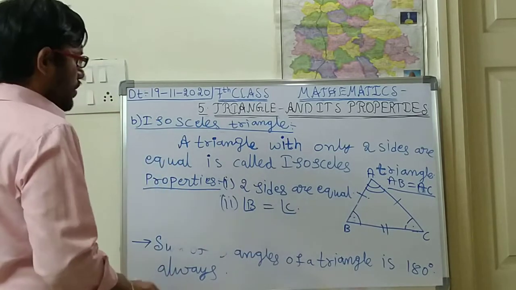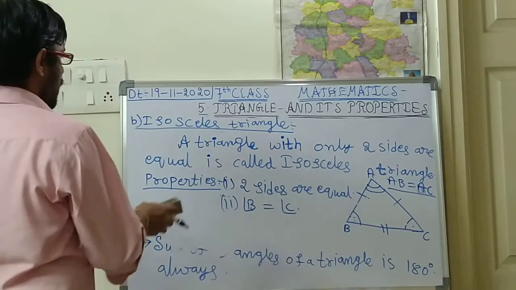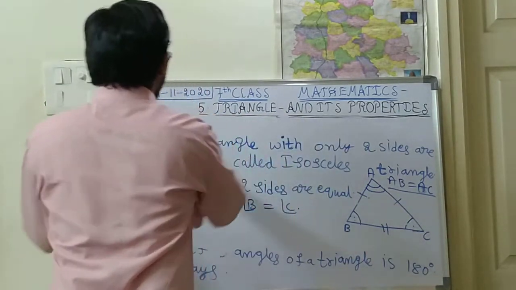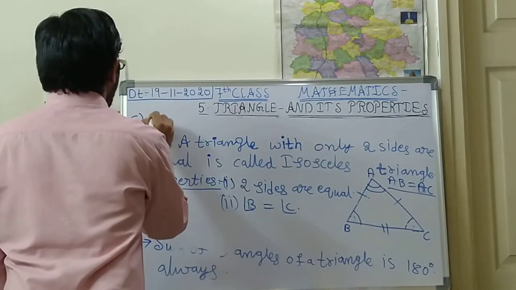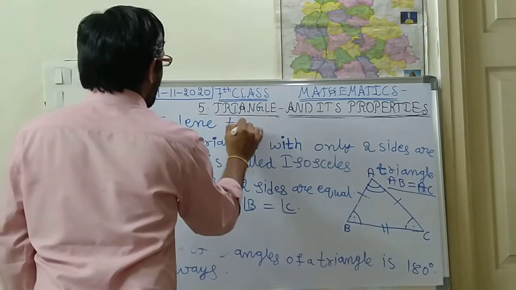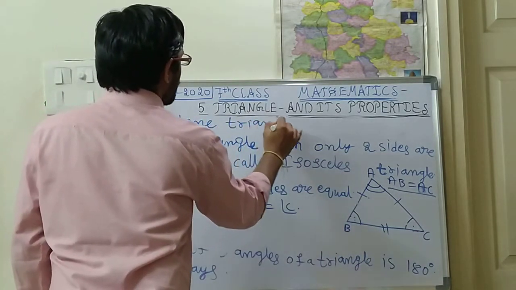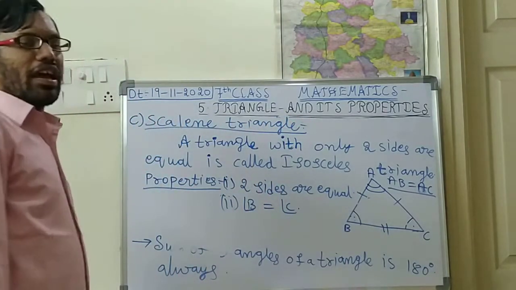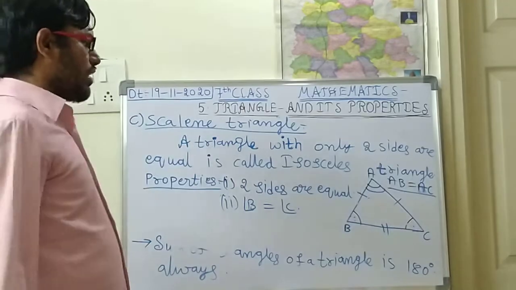So this is about the isosceles triangle. Next, what is the one more triangle? Scalene triangle, S-C-A-L-E-N-E. I think you are understanding my point. Is it right, children? So what does a scalene triangle mean?